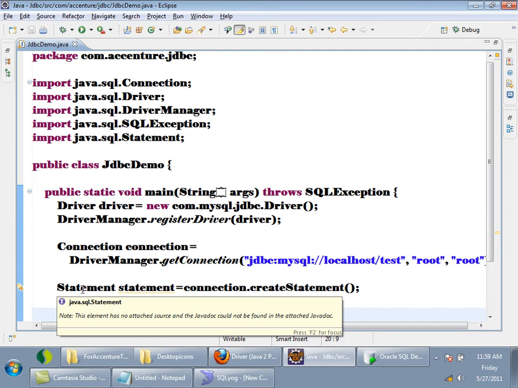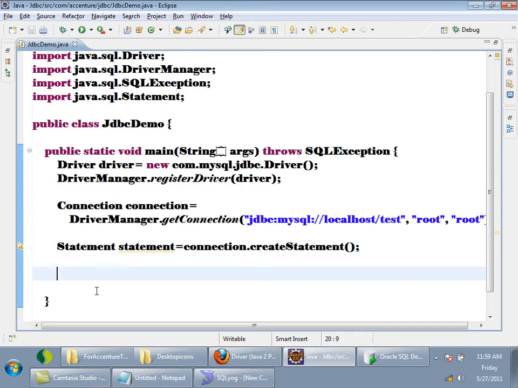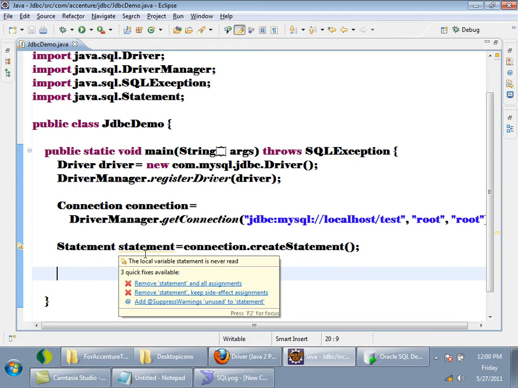I am creating a reference of an interface. Once I call connection.createStatement, I am getting an object of its implementation. But whenever I am creating references, it is an interface reference. So what is the Statement object? It is an object which knows how to fire queries on the database, how to send queries which will be understood by the database server. Right? So now I want to fire a statement.